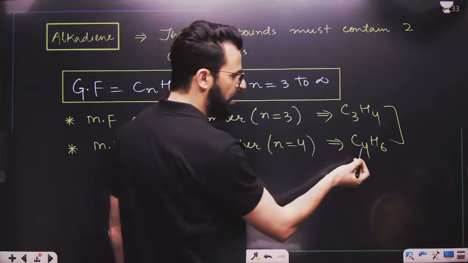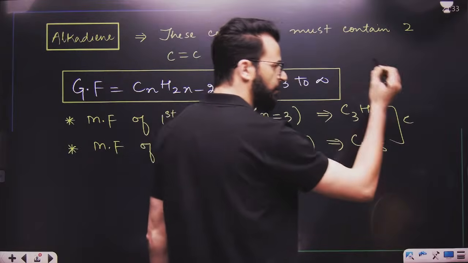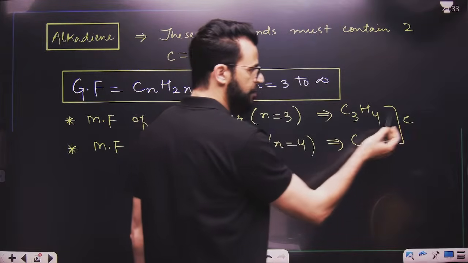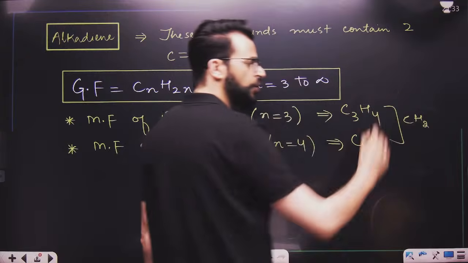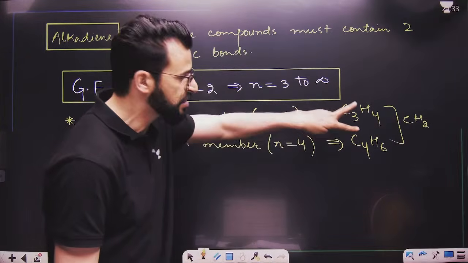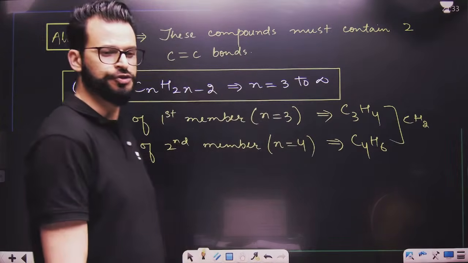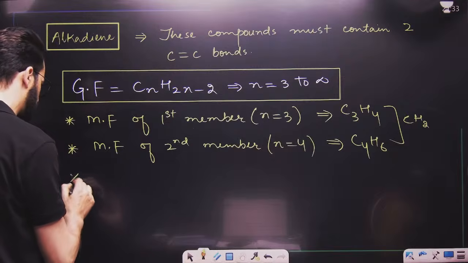Have a look. Carbon 4, carbon 3. So, their difference is 1. Hydrogen 6, hydrogen 4. Difference is H2. So, the difference between 2 successive homologues is always CH2. Now, what will be the molecular formula of the third member?